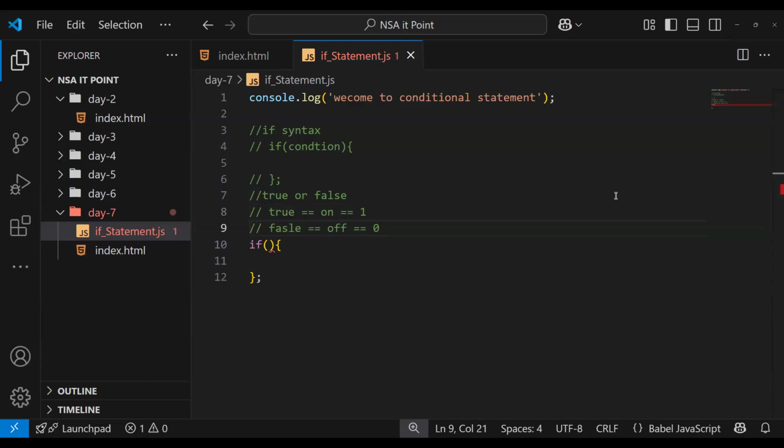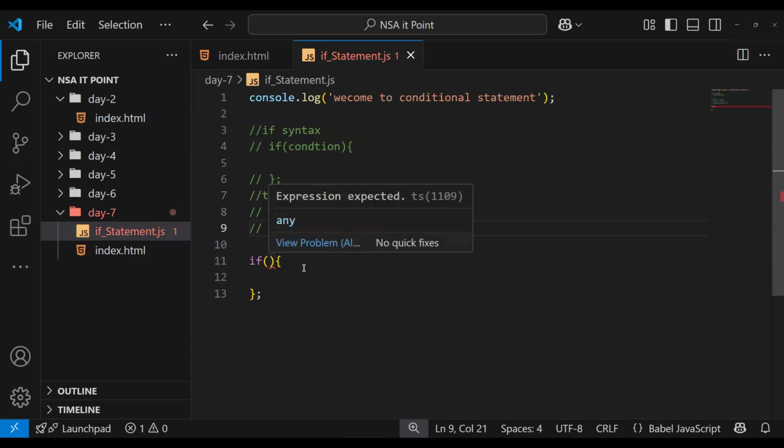Yes, it's correct. True equals 1 and false equals 0, because our machine code only understands zeros and ones.